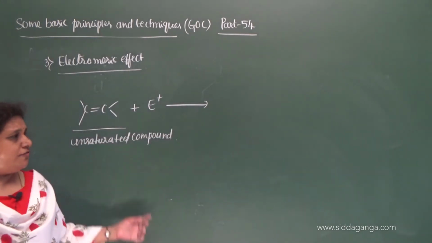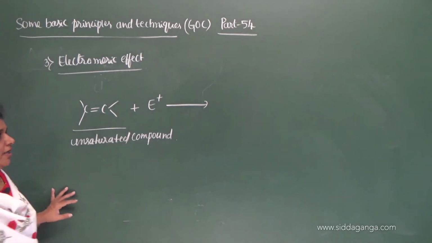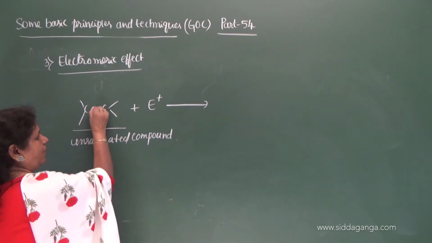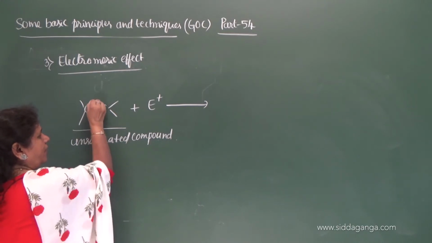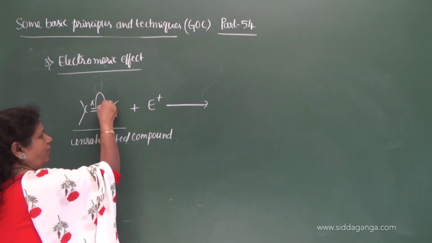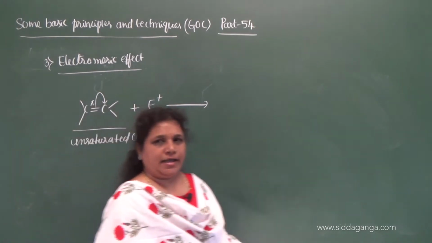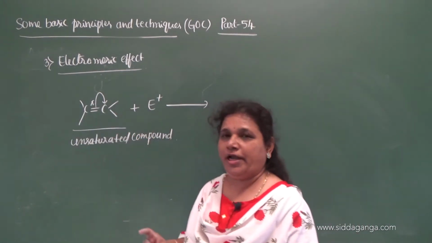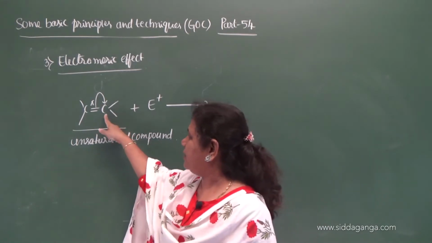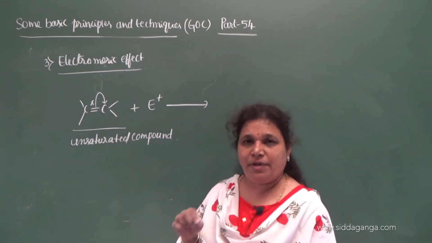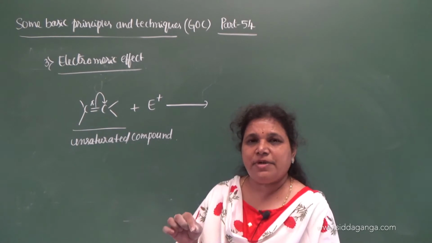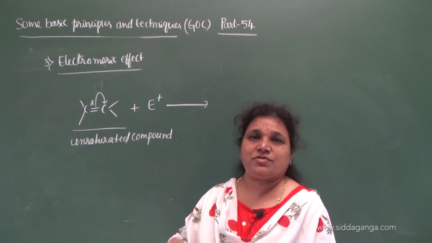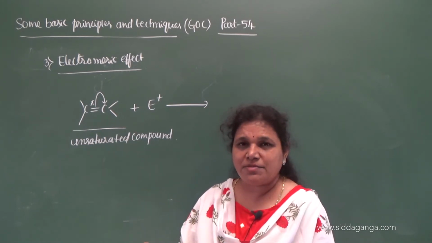When an electrophile approaches an unsaturated compound, here is a pi bond and one is a sigma bond. So the pi bond displaces on one of the bonded atoms, either on this carbon or on this carbon, because the displacement takes place if there is a difference in the electronegativity of the bonded atoms.